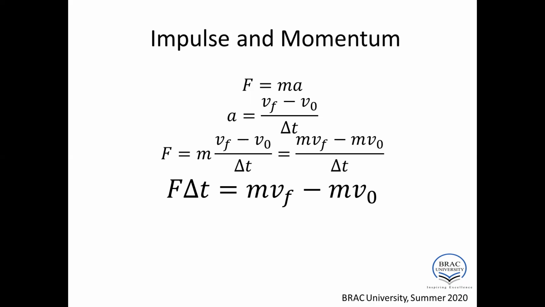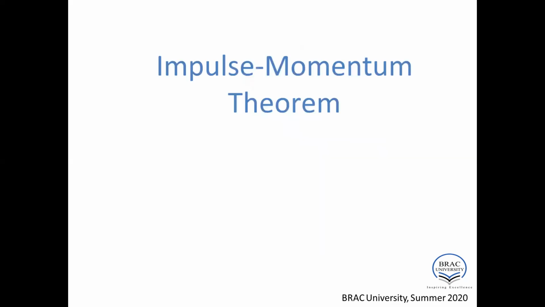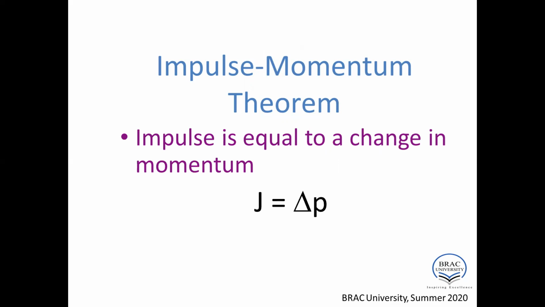So F into t represents the impulse, because multiplication of force and time gives the impulse. Here del t represents the time interval, which is very short. So the impulse momentum theorem states that impulse is equal to the change in momentum. So impulse J equals del p, which is mVf minus mVi, or Ft equals del mv.